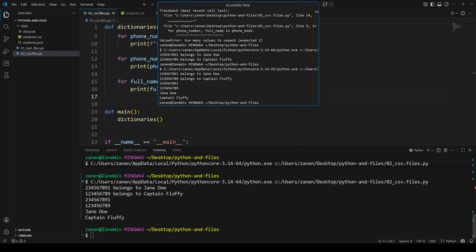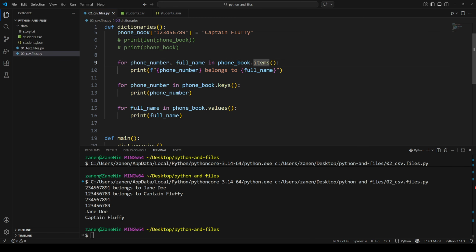And we see the first one, we're actually going through the items. Then we get the pairs, the key and value together. The keys, we get only the phone numbers. Values, we get the full names. And we will see these kinds of use cases when we're working with pandas. We just want one thing of many things. We don't want all of it. We maybe want to manipulate that. So that's kind of how looping works.